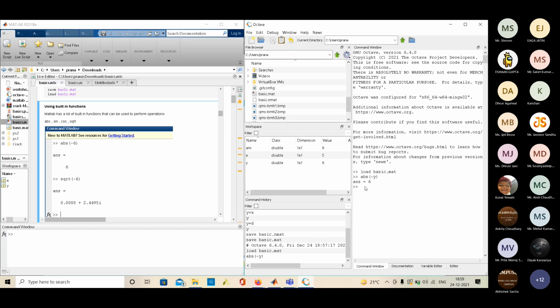Also, there is sine. Let's write sine 2 star pi. So this is a very small value, 2.4492 times 10 to the power minus 16. There is some accuracy issue, as MATLAB is not fully accurate. So let me write pi.